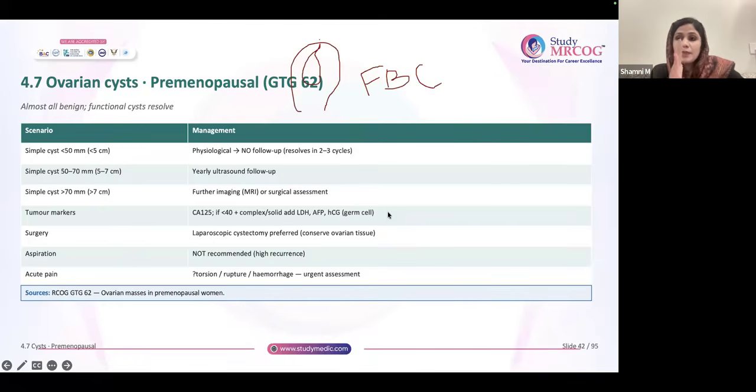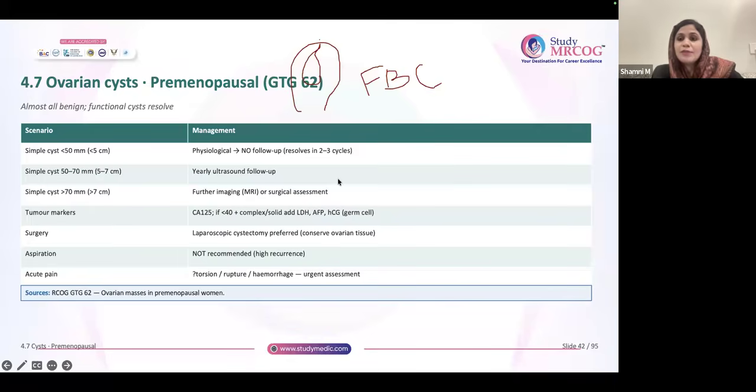Generally, it is supposed to resolve in 2 to 3 cycles. If it is 5 to 7 centimeter, yearly follow-up with ultrasound is required. More than 7 centimeter, they might require further imaging like MRI or surgery.